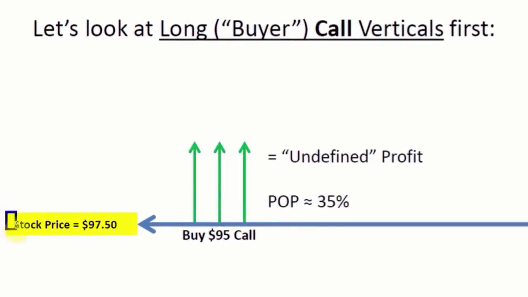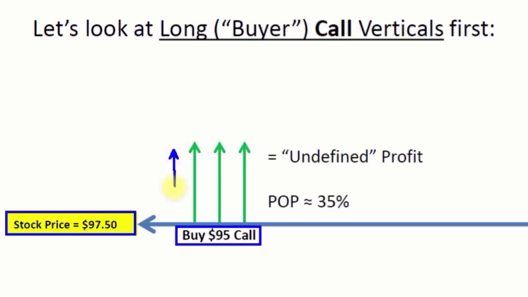So in this case, we're going to assume the stock price is 97.50. And you'll see why it all works out this way in a second. So if we're buying a call on a 97.50 stock, we'd always buy the call just below where the stock price is. So we would buy the 95 call. And when we do that, we want the stock price to go up.